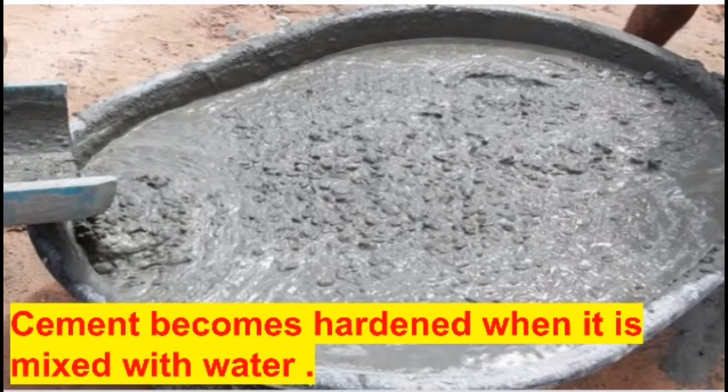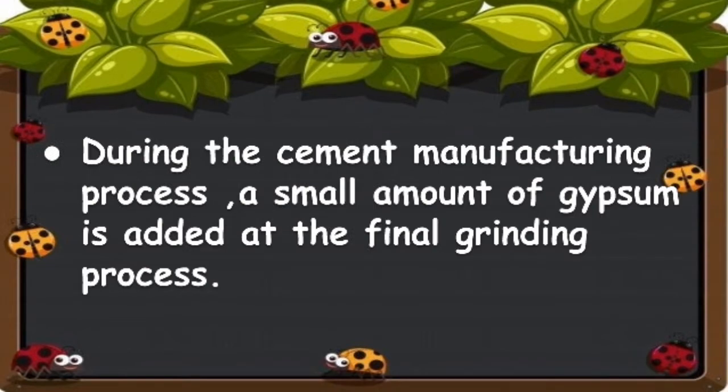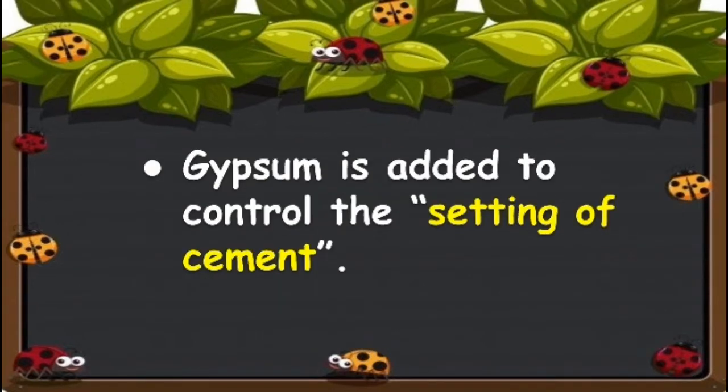Cement becomes hardened when it is mixed with water. And gypsum plays a very important role in controlling the rate of hardening of the cement. During the cement manufacturing process, a small amount of gypsum is added at the final grinding process. Children, gypsum is added to control the setting of cement.